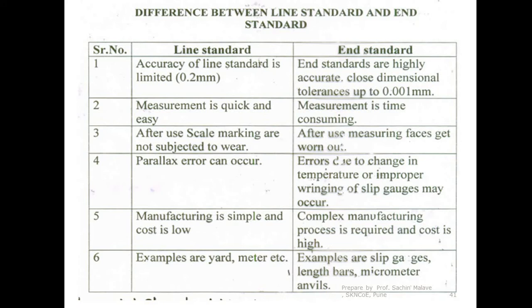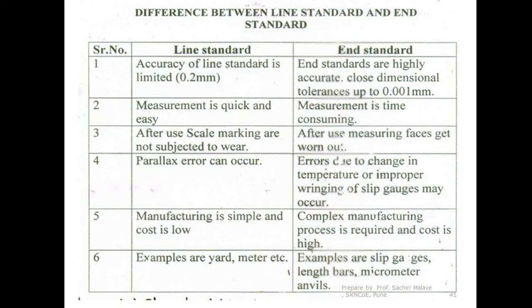Then as far as the cost and ease of manufacturing are concerned, line standard manufacturing is simple and its cost is low. Whereas in case of the end standard, the manufacturing process is complex and the cost is high. There is a very simple correlation: easier the process, less the cost. More complex the manufacturing process, more the manufacturing cost. Because in case of the end standards, accuracy is very high.